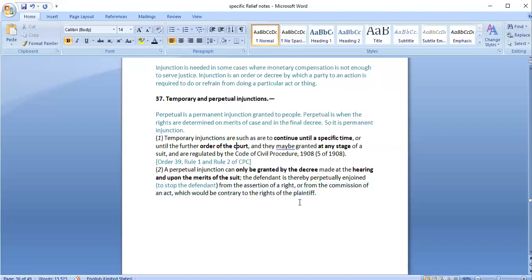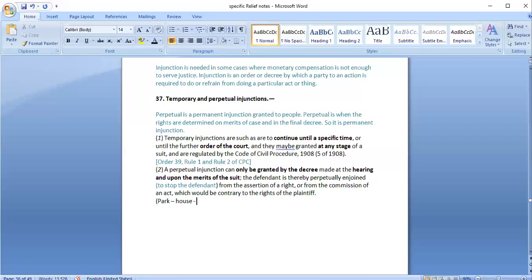If a person has been told that you cannot continue this particular construction, that would be permanently applicable. For example, there is a park near my house. Inside the park there was construction of a house. Some house was constructed and it is almost done. But they have written on that house that under a permanent injunction dated such and such, the construction has been stopped by the court.